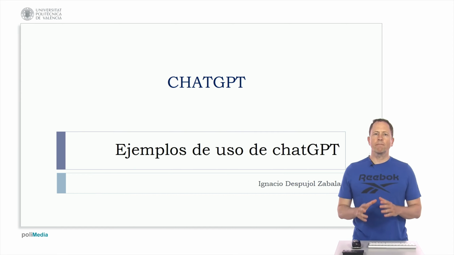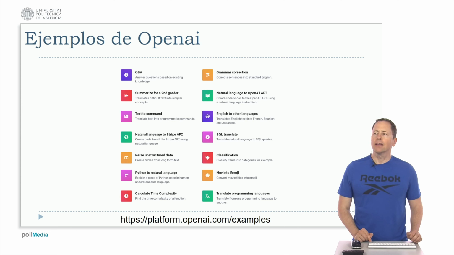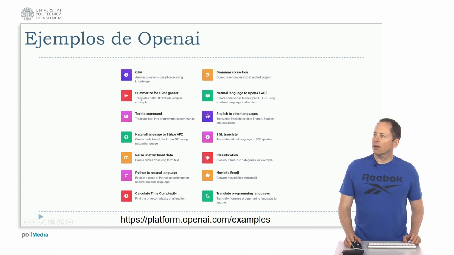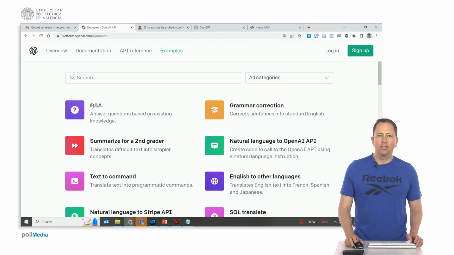Let's see some examples of use of ChatGPT taken from the OpenAI website. If you look here at platform.openai.com/examples, we have a series of examples of different nature that are worth exploring. I have the web open here and made a little bigger so that you can see it well. Let's check it out. Answering questions based on existing knowledge, correcting grammar, or creating summaries.